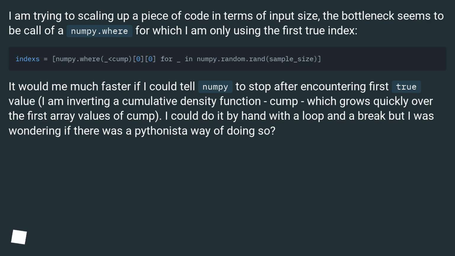I am inverting a cumulative density function, comp, which grows quickly over the first few array values of comp. I could do it by hand with a loop and a break, but I was wondering if there was a Pythonic way of doing so?